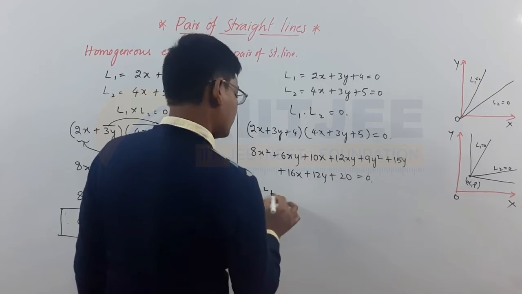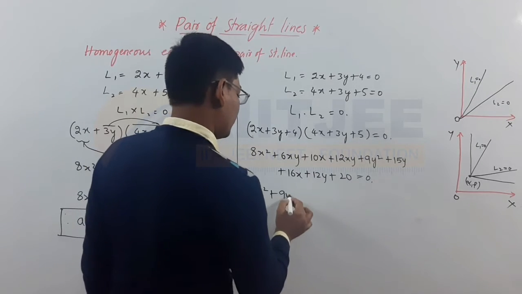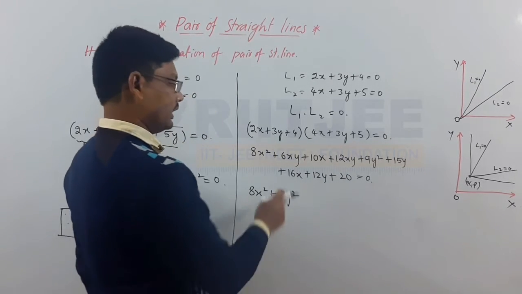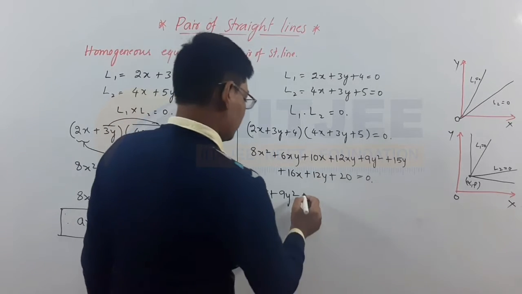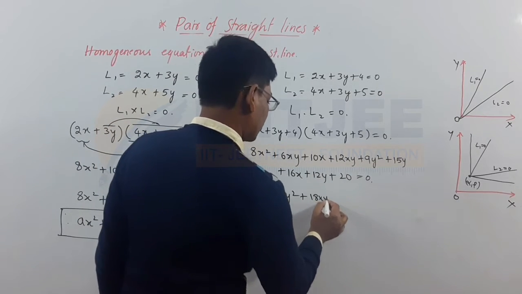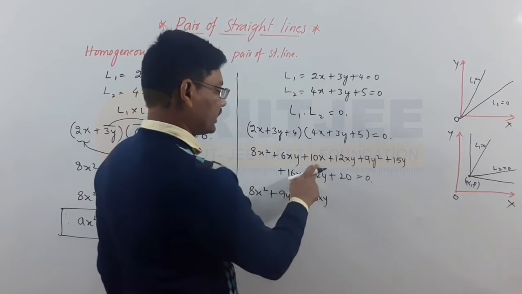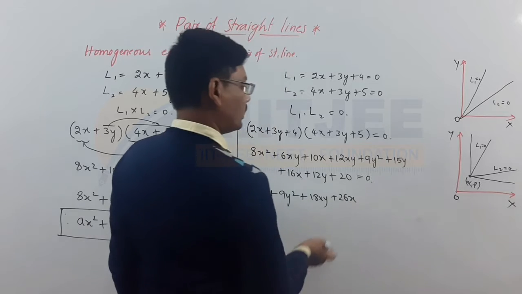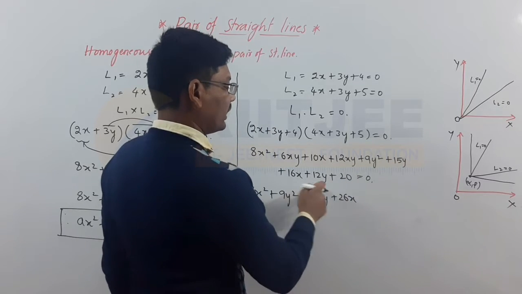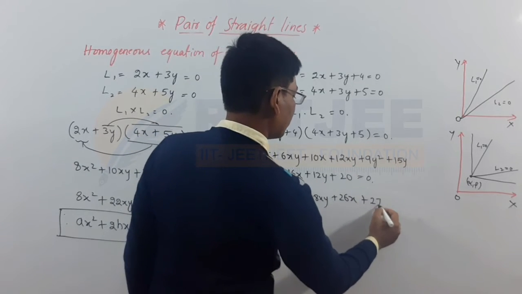8x square plus 9y square plus 6xy and 12xy, completely you can write 18xy. Here 10x and 16x, total 26x. 15y and 12y, so total 27y.